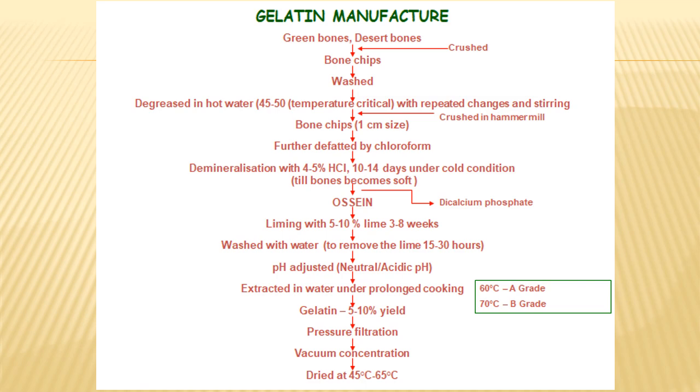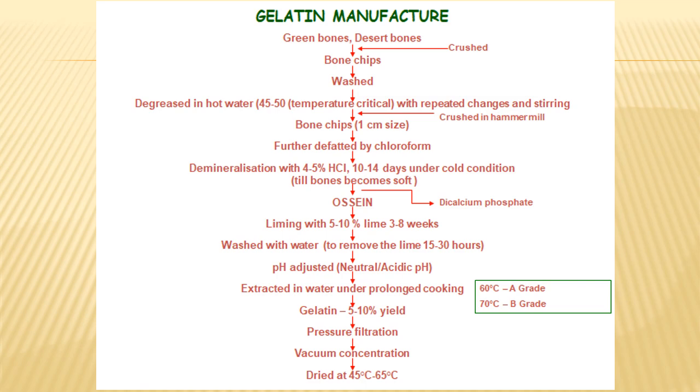After liming, it is washed to remove the lime for 15 to 30 hours, and then the pH is adjusted to neutral or slightly acidic, and then it undergoes extraction, where it will be heated for a long time. I told you at 60 degrees there will be high quality A grade, at 70 degrees B grade, and further high temperature will give a still lower grade of gelatin.